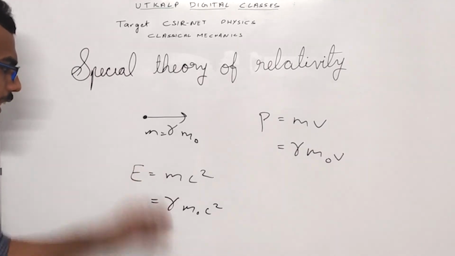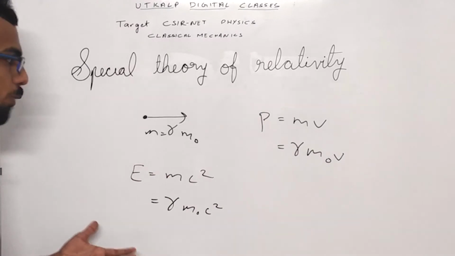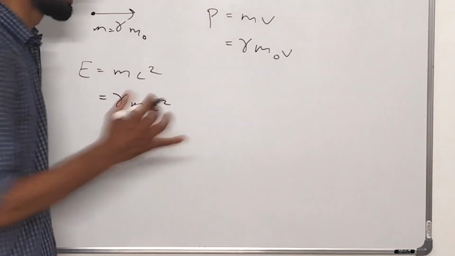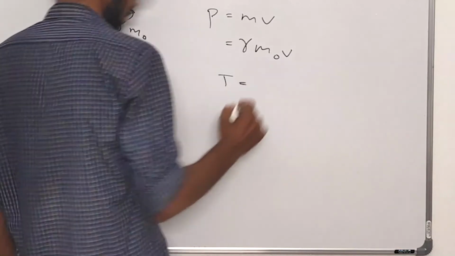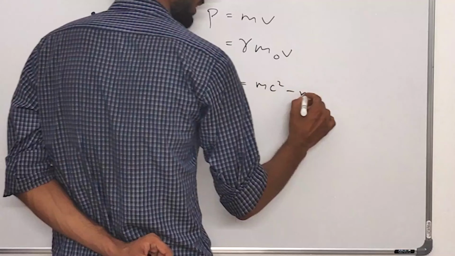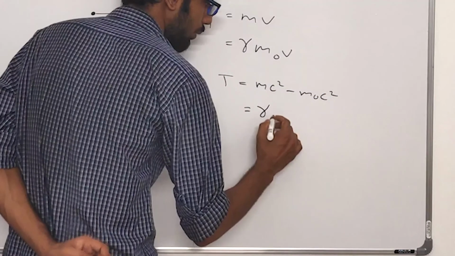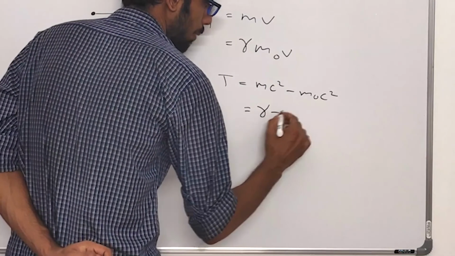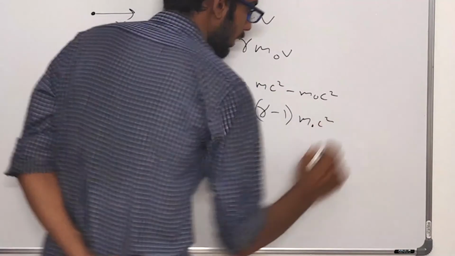As you can see, there is a difference in energy when it is at rest and when it is in motion. This difference in energy is the kinetic energy that we observe. K equals mc square minus m0 c square, equal to gamma minus 1 into m0 c square.